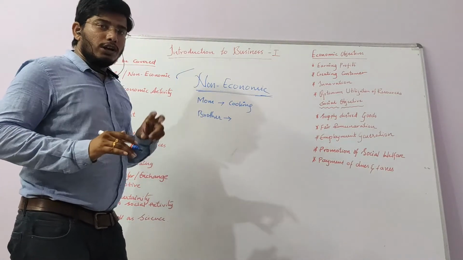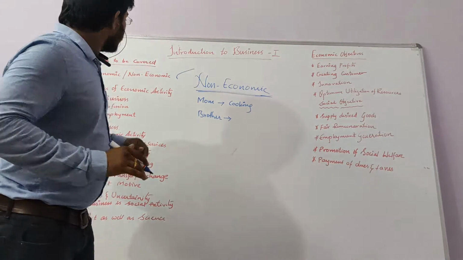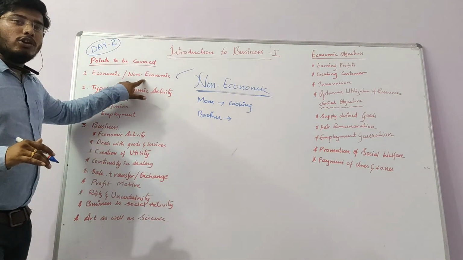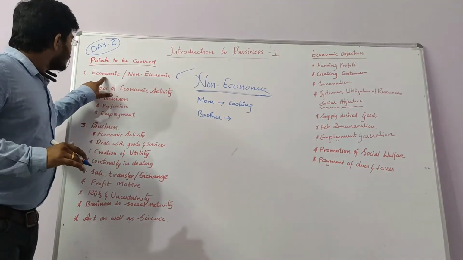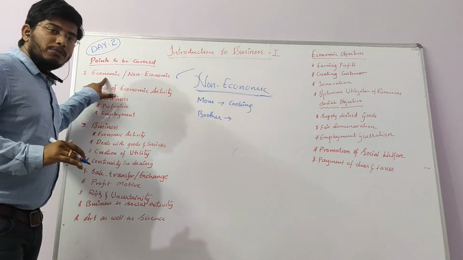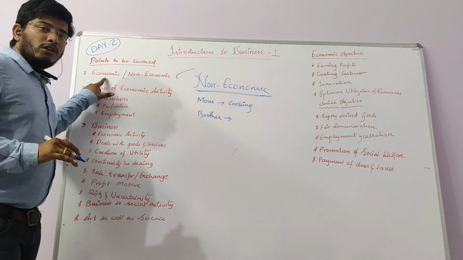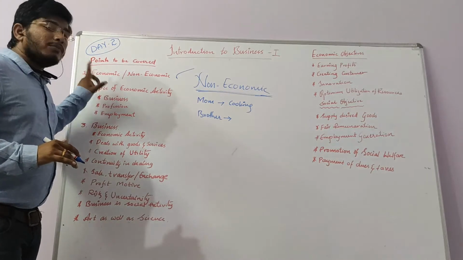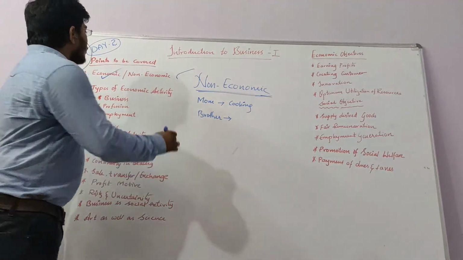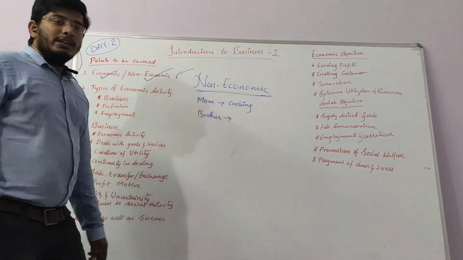So we have already learned two topics now. The first one is economic activity and the second one is non-economic activity. Economic activity is any activity which is done by human beings expecting profit or for earning money. Sir, what is non-economic activity?